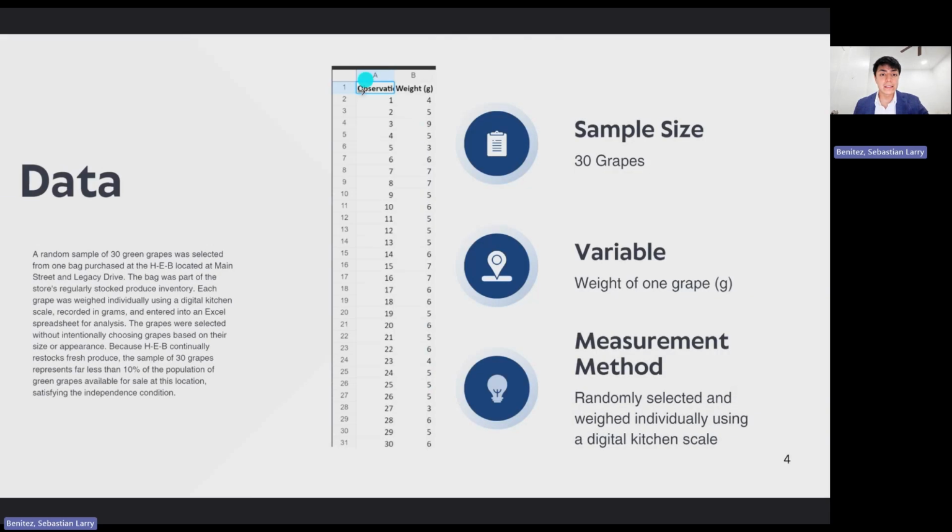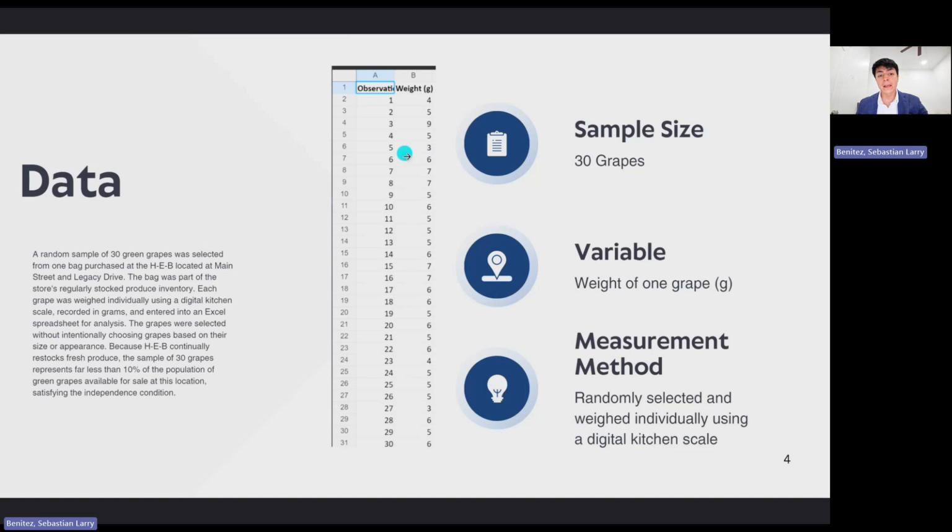So for my data set, this is my collected data along with that picture that I showed in the last slide. These were all recorded individually. My main issue was having the true total population because I'm not sure how many grapes are restocked within HEB. And then also the kitchen scale was another issue, having something that can properly weigh this. Those were my main issues.